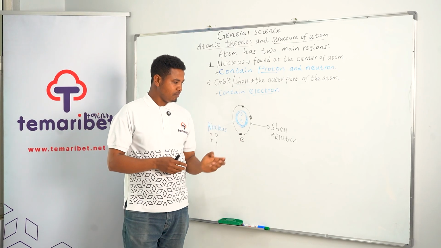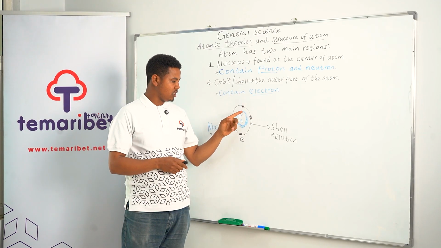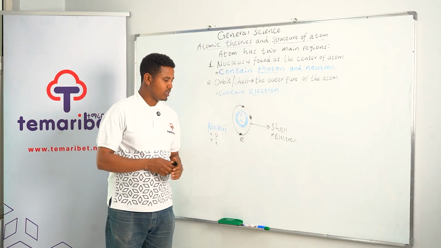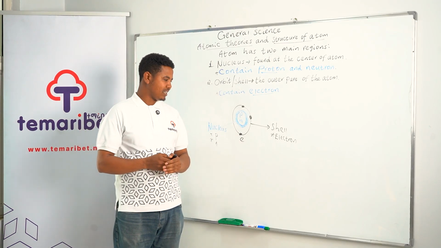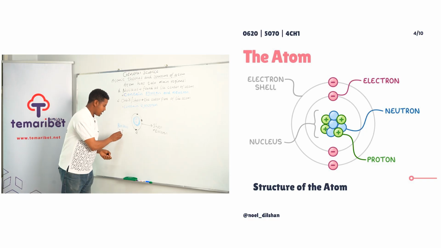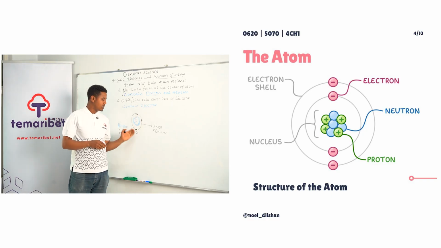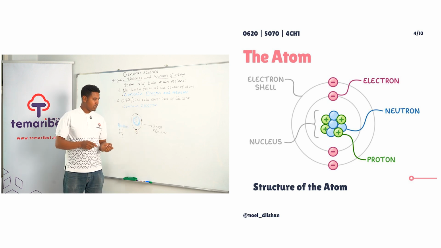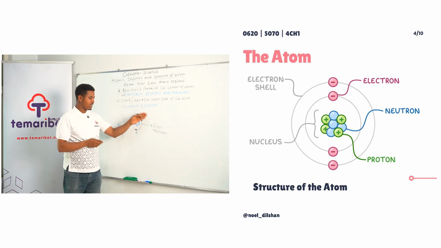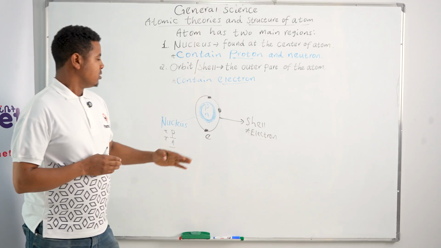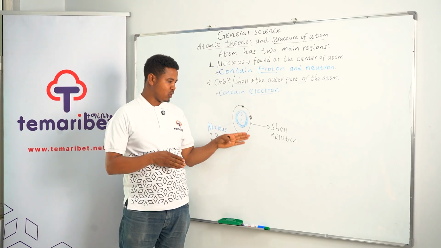The nucleus, as in the definition, is found at the center of the atom, and it contains two subatomic particles. Those are the proton and neutron, and the shell contains electrons that revolve around the nucleus. This is how the atom looks according to the modern theories.